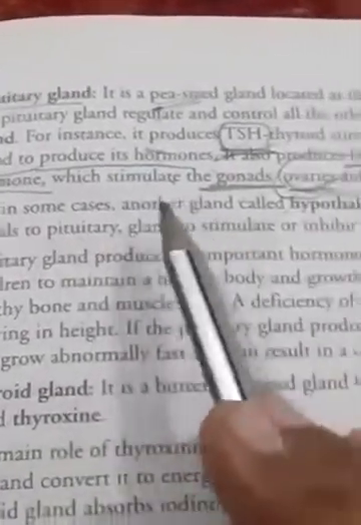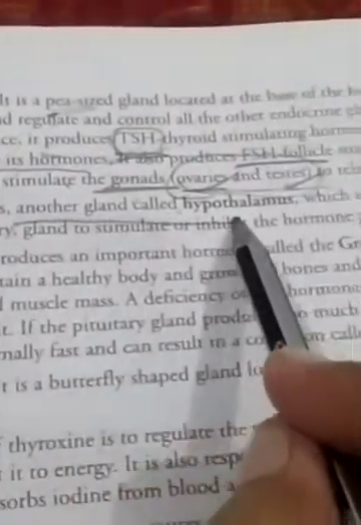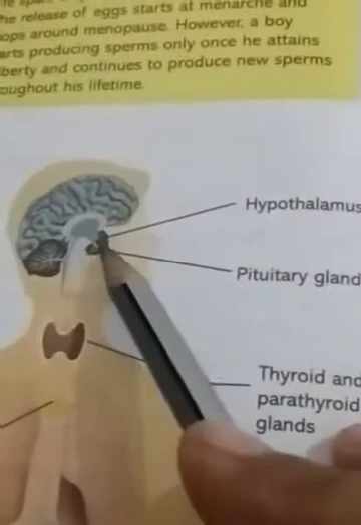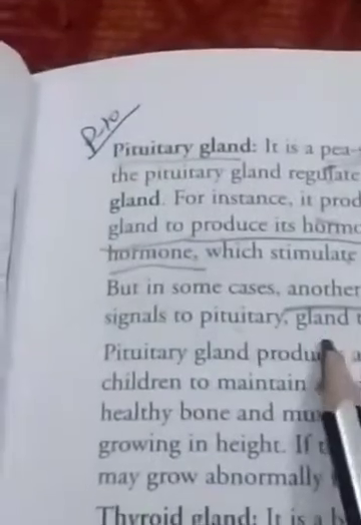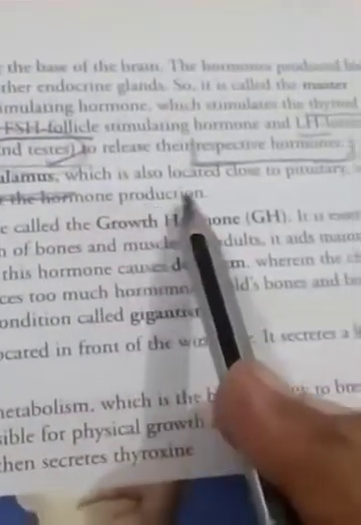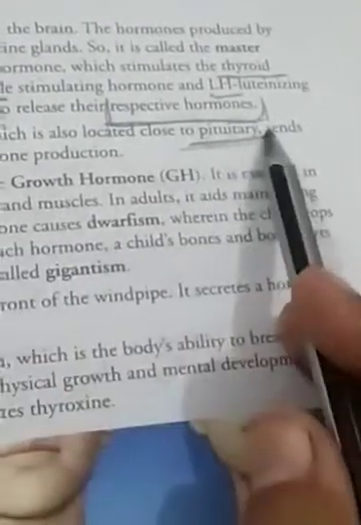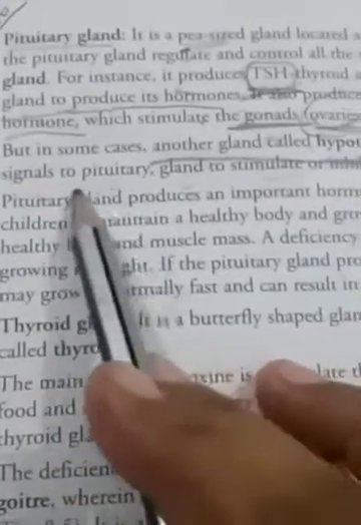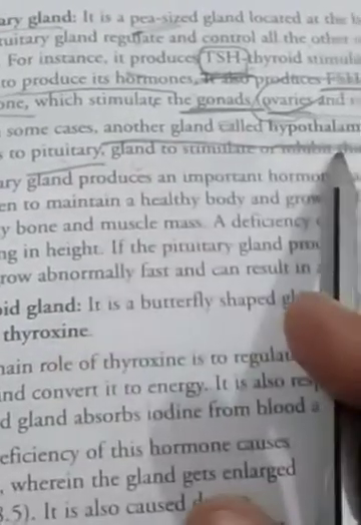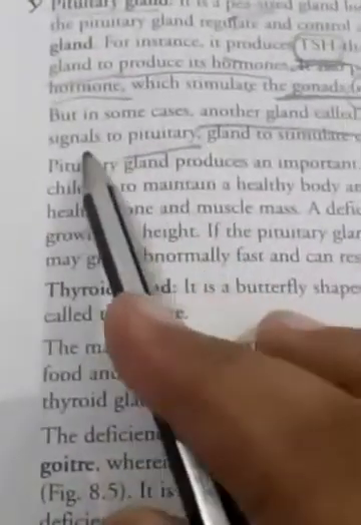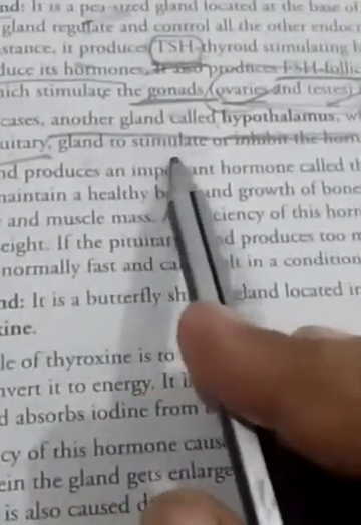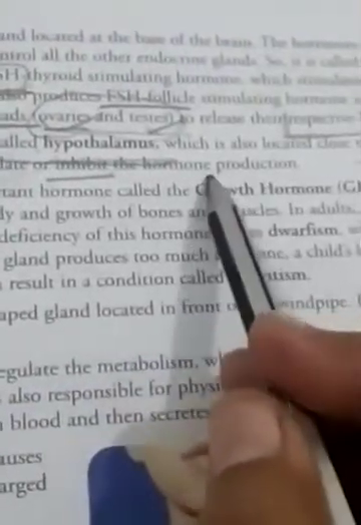But in some cases, another gland, known as the hypothalamus, which is located close to the pituitary, sends signals to the pituitary gland to stimulate or inhibit hormone production.